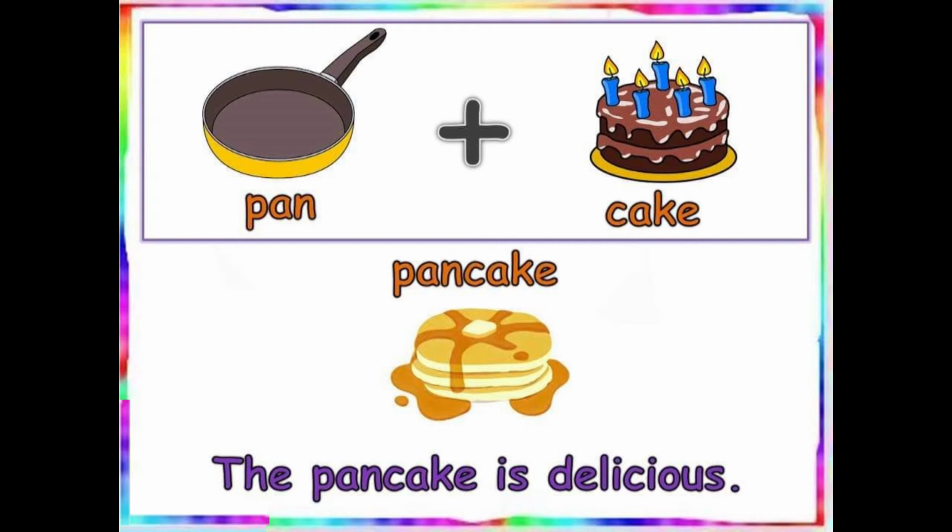But pancake is a sweet dish that we eat. Okay, the pancake is delicious. Or you can also frame a sentence saying, I like to eat pancake.